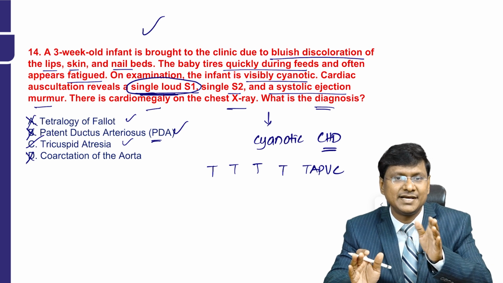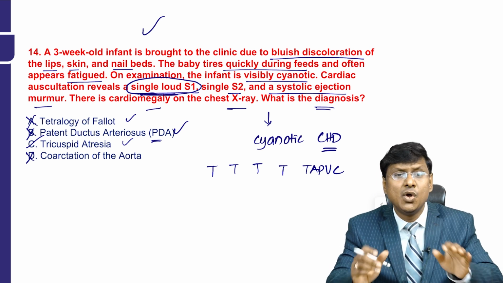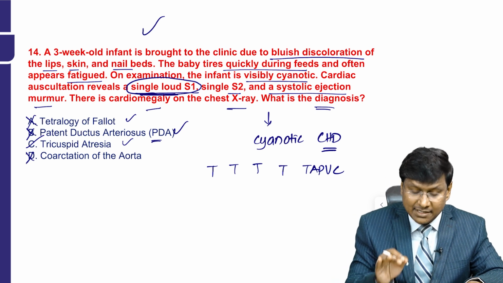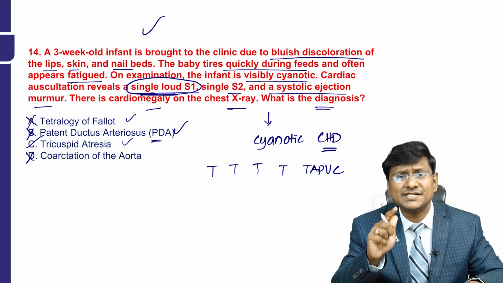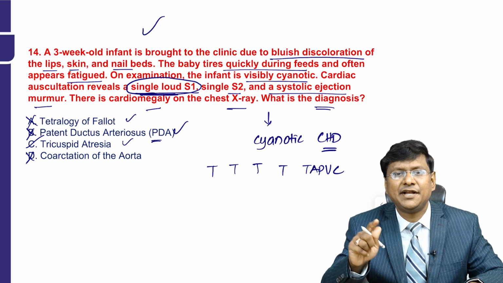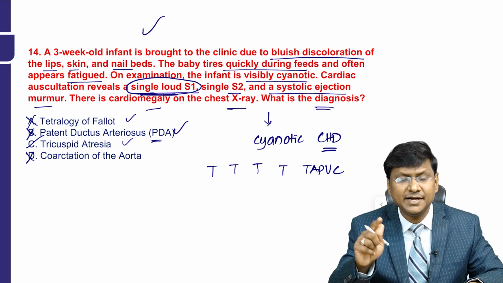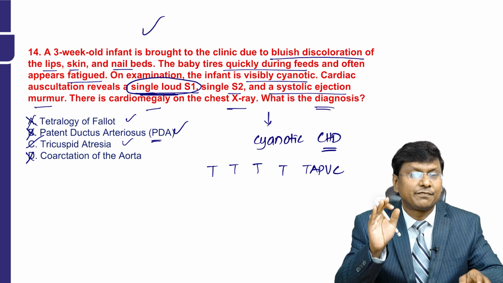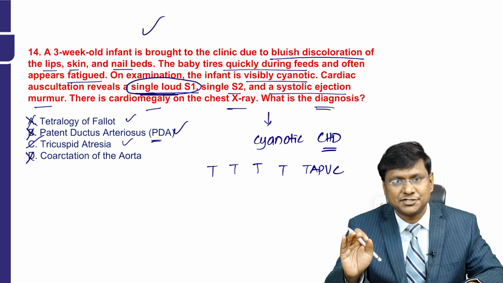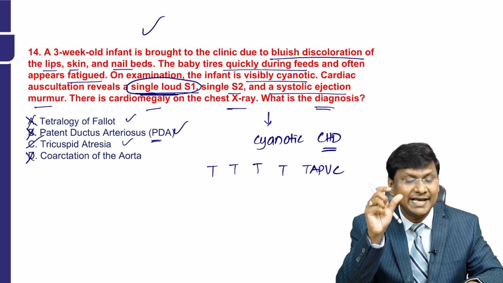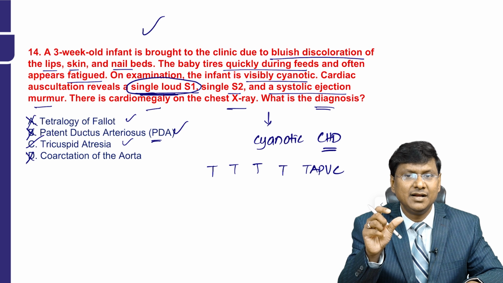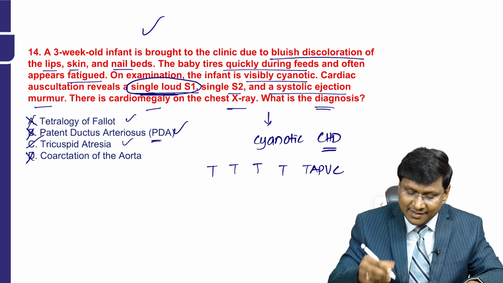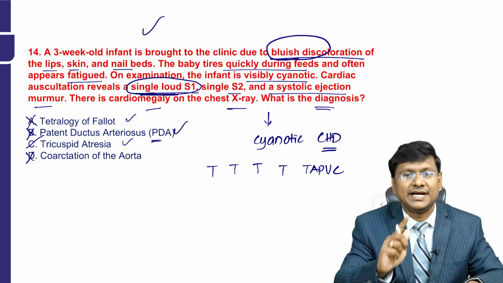Tricuspid atresia is where the tricuspid valve is absent or poorly developed, right? And this results in the absence of the right atrioventricular connection. Because the tricuspid valve is absent, there is absence of the right atrioventricular connection. So in tricuspid atresia, a single functional ventricle pumps the blood to the systemic circulation, resulting in early neonatal cyanosis.